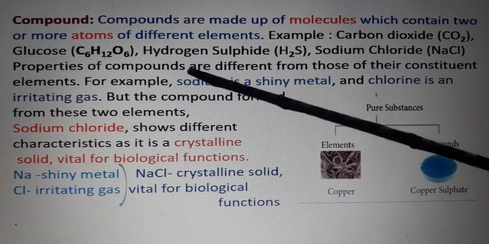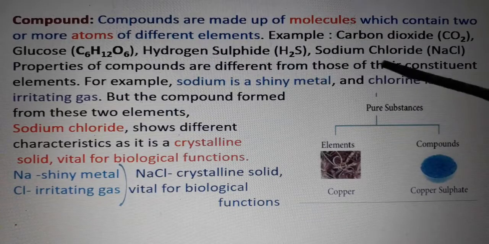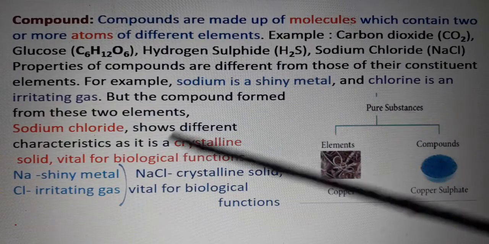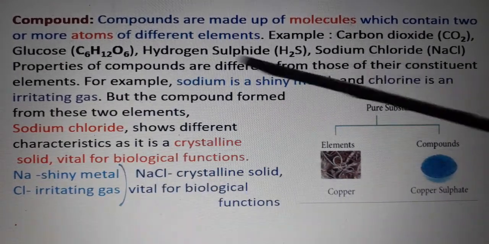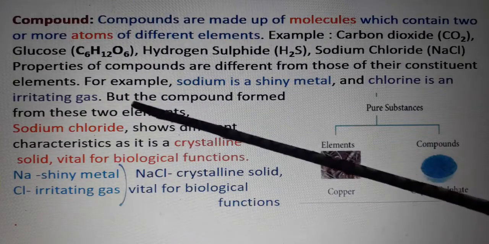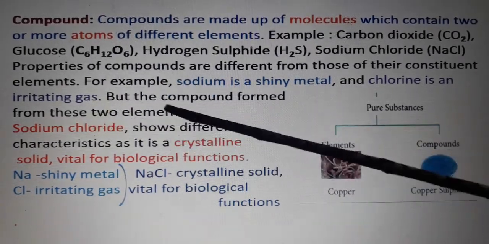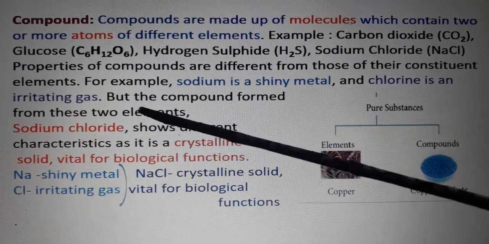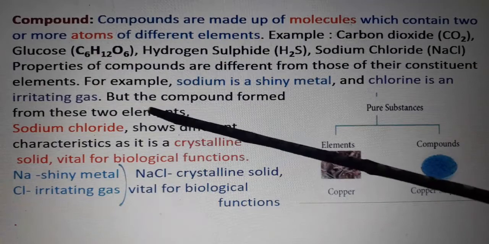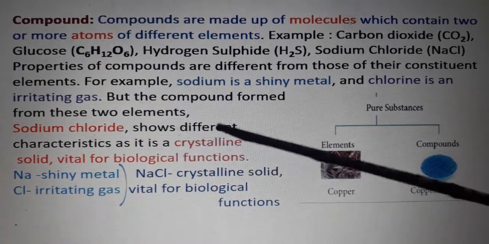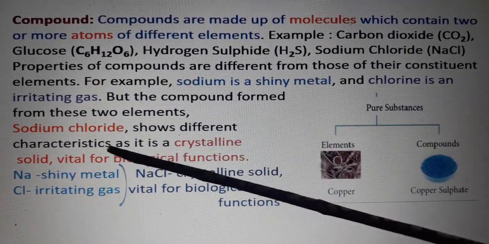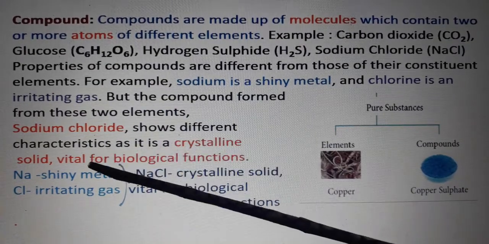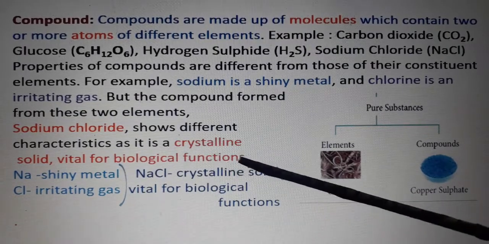The properties of a compound are different from those of its constituent elements. For example, sodium is a shiny metal and chlorine is an irritating gas. But the compound formed from these elements, NaCl, formed from Na and Cl, shows different crystalline characteristics, as it is a crystalline solid and vital for biological function.